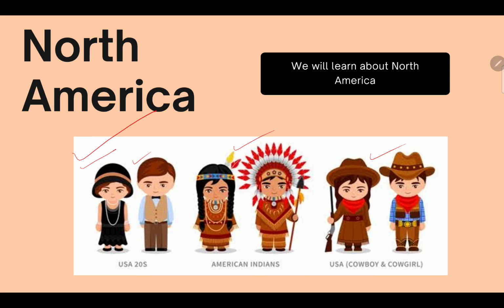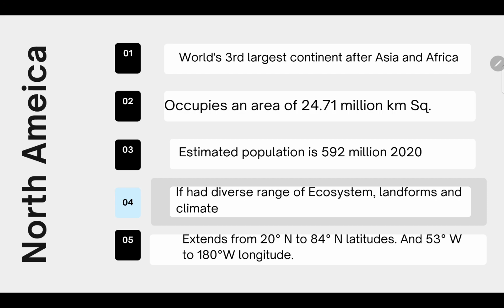India has Sikkim as a state, Delhi as a state, Bangalore as a state, Mumbai as a state. Similarly, North America has different states, and in different states people wear different costumes or traditional dresses. This is just an idea of how North American people look. So let's come to the main chapter, that is North America.